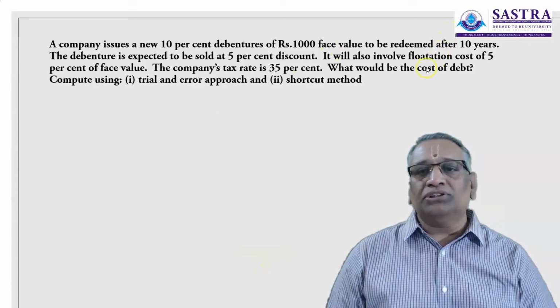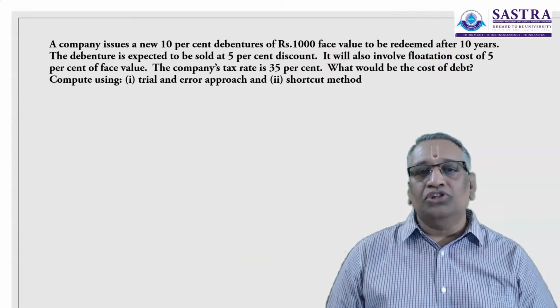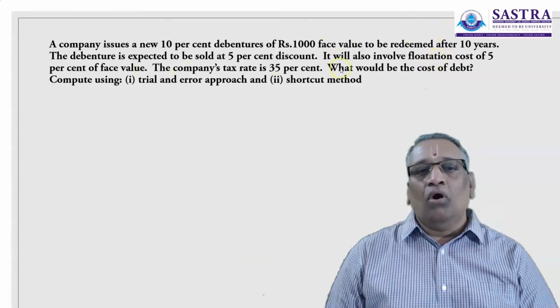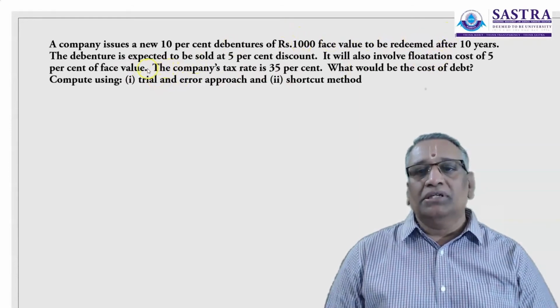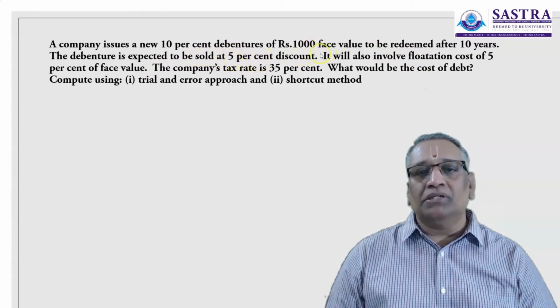So flotation cost is the cost incurred to issue the debenture. It is otherwise called issue expenses. On the face value of ₹1,000, 5% is given as flotation cost, which is nothing but ₹50. And the debenture is expected to be sold at a discount of 5%, again 5% on ₹1,000.